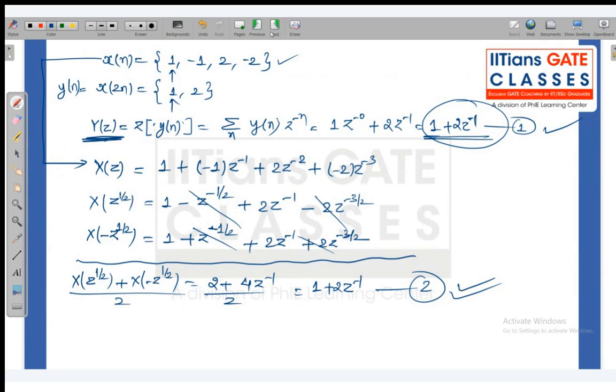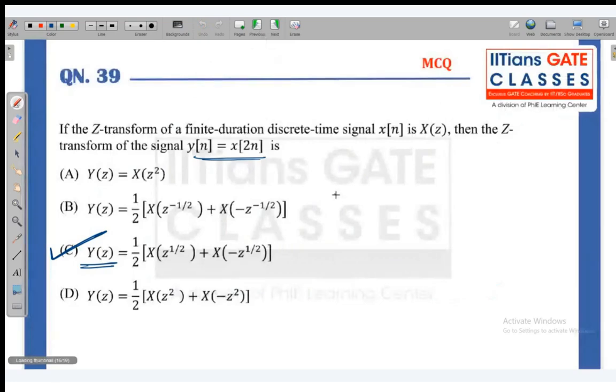So this can be done by the example. Remember that we cannot directly apply the property of z transform here, because in decimation the property of scaling fails. Remember this point, that in scaling you cannot apply here, like x of n by m is having the z transform x of z to the power m. You cannot apply it here because the process is decimation, so the samples are missed.